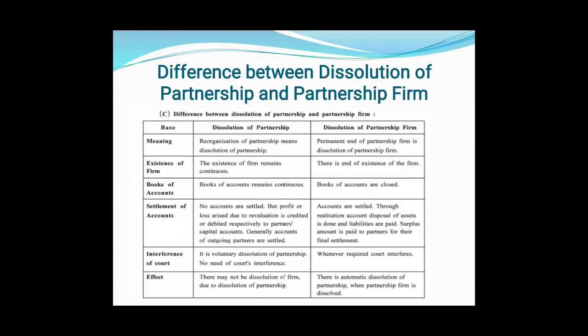The last one is effect. There may not be dissolution of the firm due to dissolution of partnership, but because of dissolution of partnership firm, there is always a dissolution of partnership. So there is automatic dissolution of partnership when the partnership firm is dissolved. So this was all about the meaning and difference between dissolution of partnership and dissolution of partnership firm. Thanks.